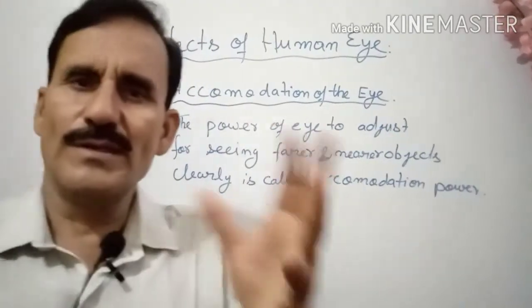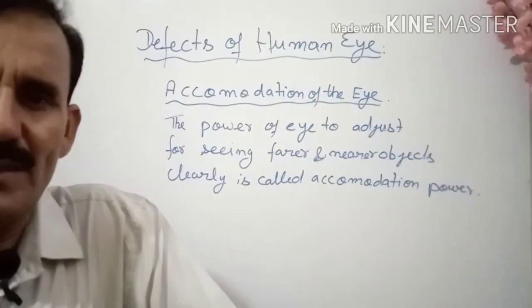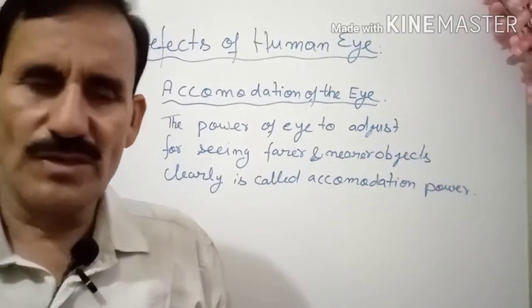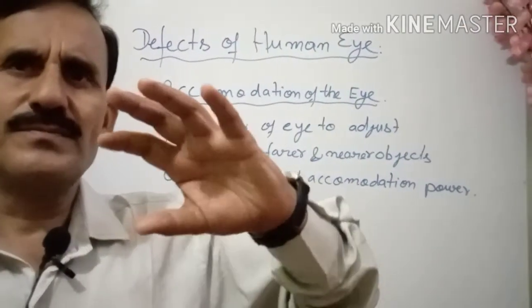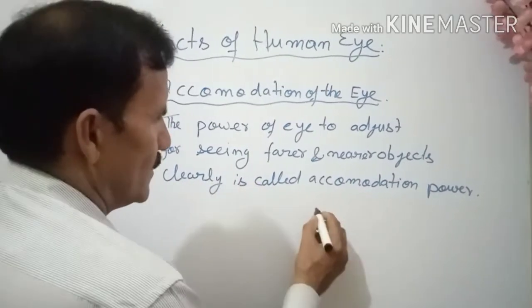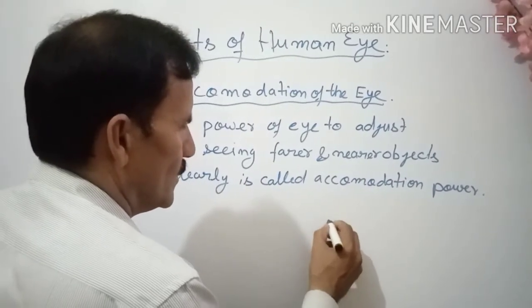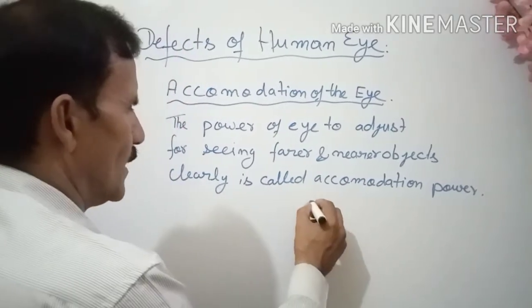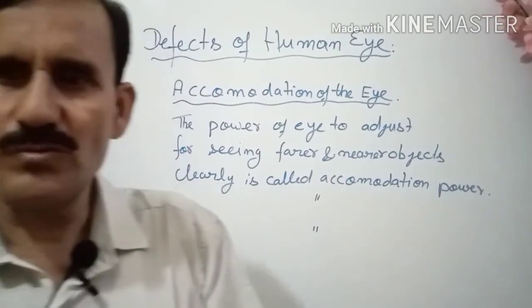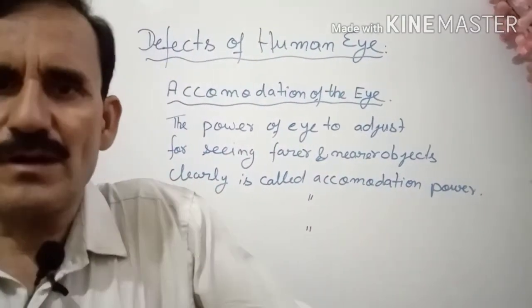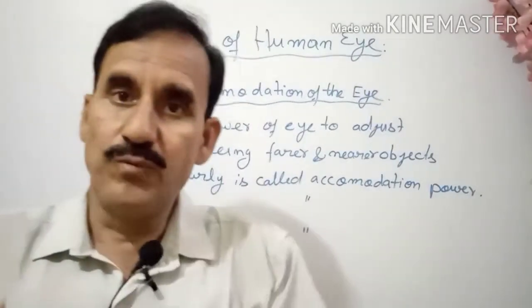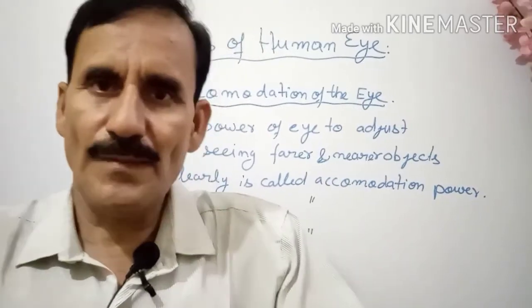So it is good in the early age. Suppose you are a child, but after a long age, after 40 years, or because of any accident, if the eye lens is displaced from its position, or it loses the accommodation power, then you are not able to see either the farther objects clearly or the nearer objects clearly. So here, for both types, what can be the remedy?